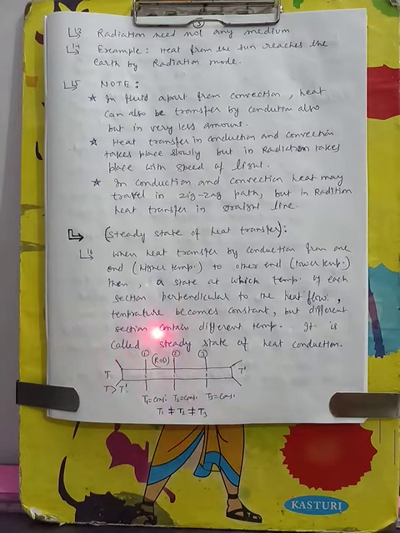So let us consider 1, 2, 3 sections in the body. Heat is transferring from T to T dash. And these are the intermediate sections which are perpendicular to the transfer of heat.